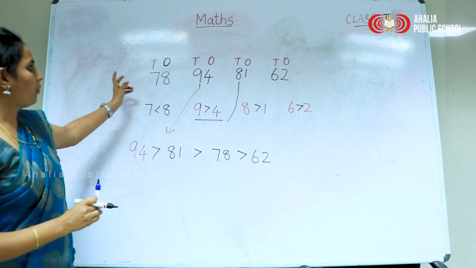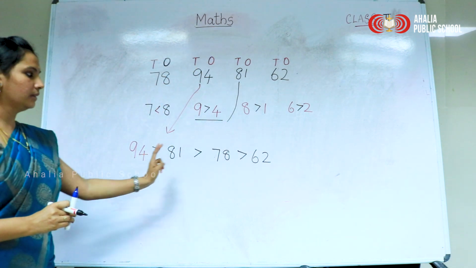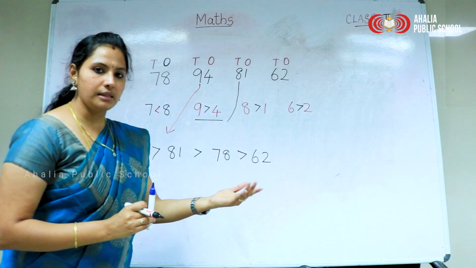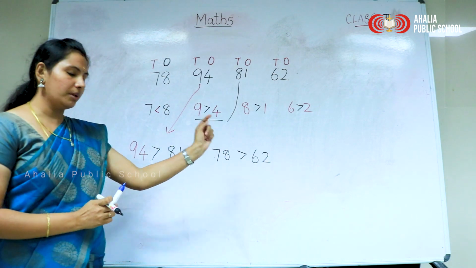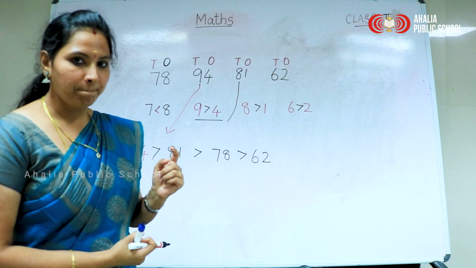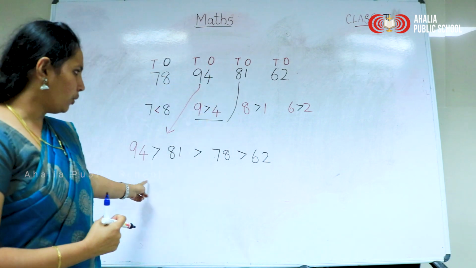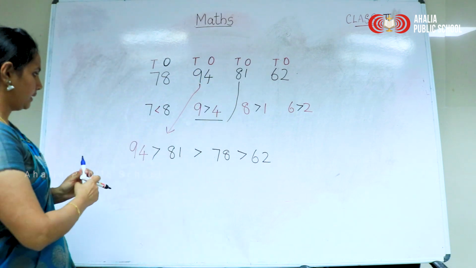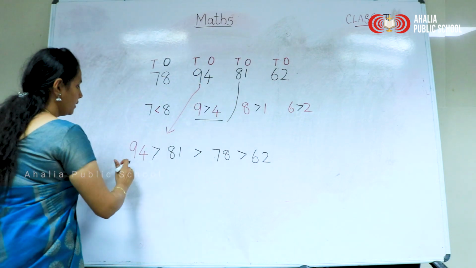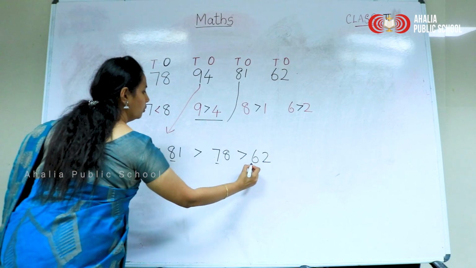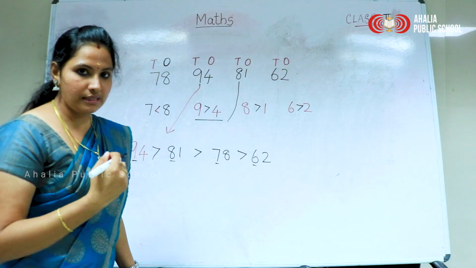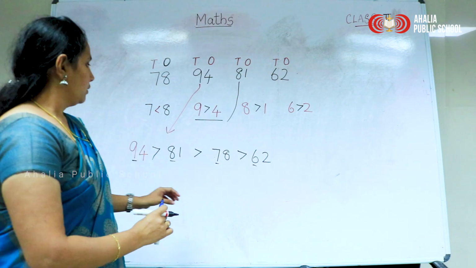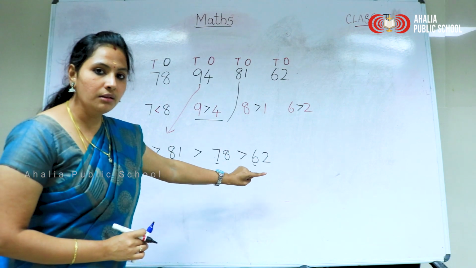So now we form the numbers like this. See above: 94, 81, 78, 62. In which order are we arranging these numbers? It's decreasing order. See, 94, 81. Look at the tens value here, everything is decreasing. So what will we say? Yes, descending order.